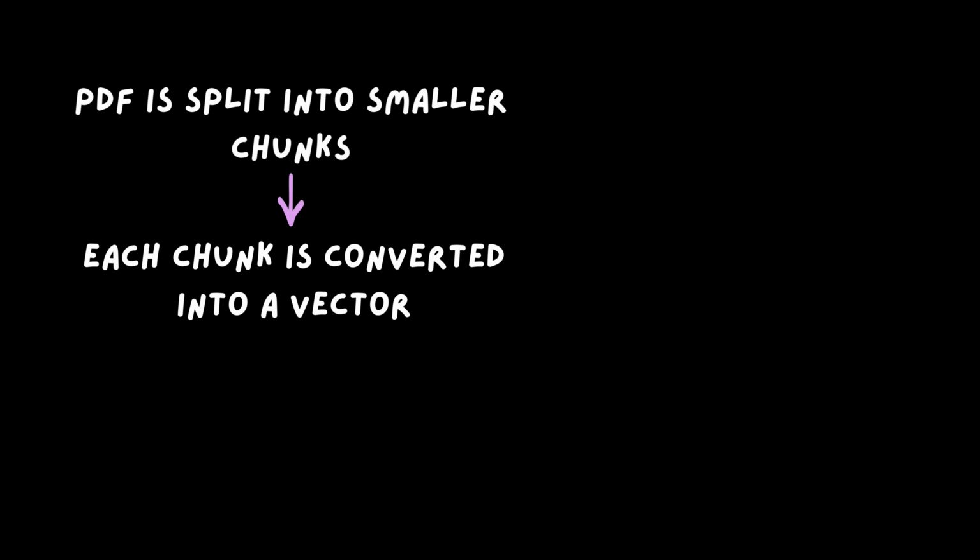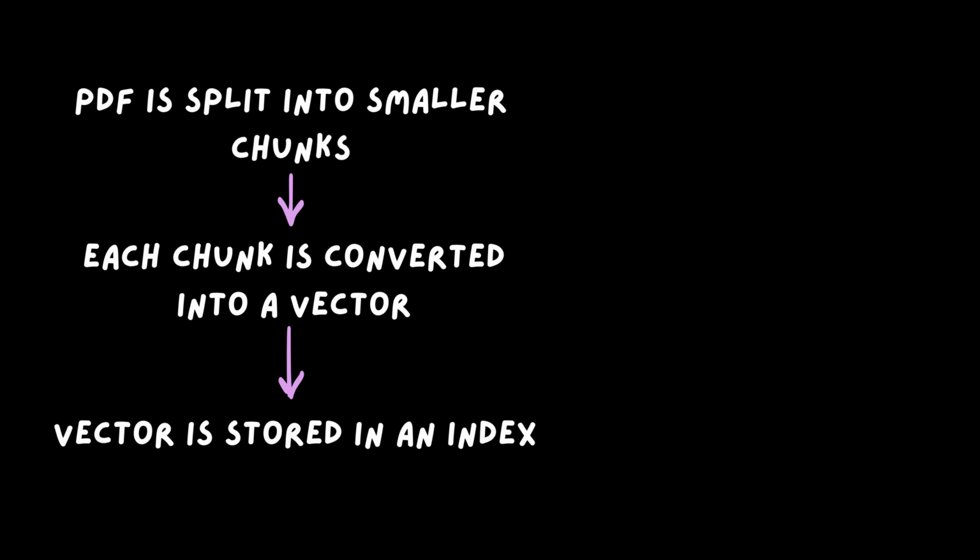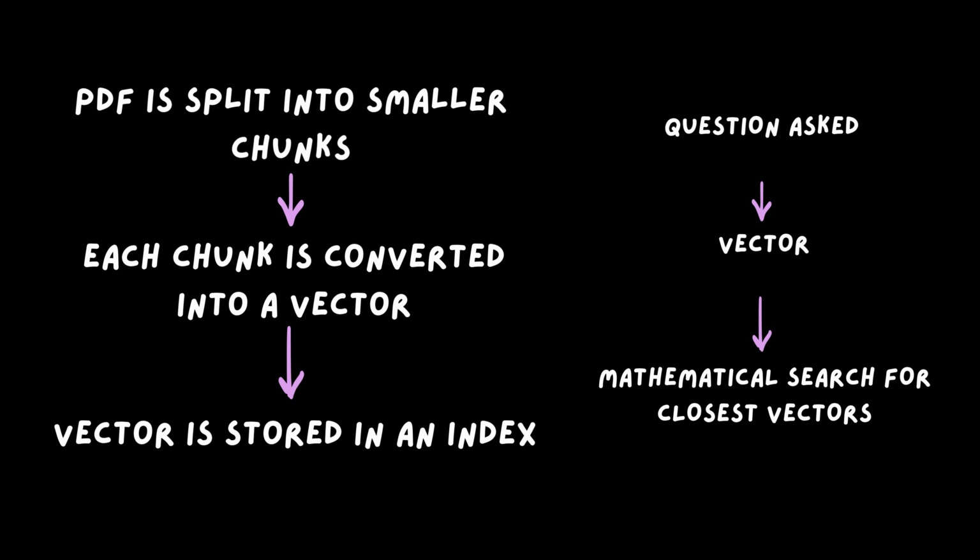Here's how my tool works. First, the PDF is split into smaller chunks. Each chunk is converted into a vector and stored in an index. When you ask a question, that question is converted into a vector too, and the search simply finds the chunks closest to it. The best part is that this still works even when your question and the document don't share a single keyword because it matches meaning instead of words.